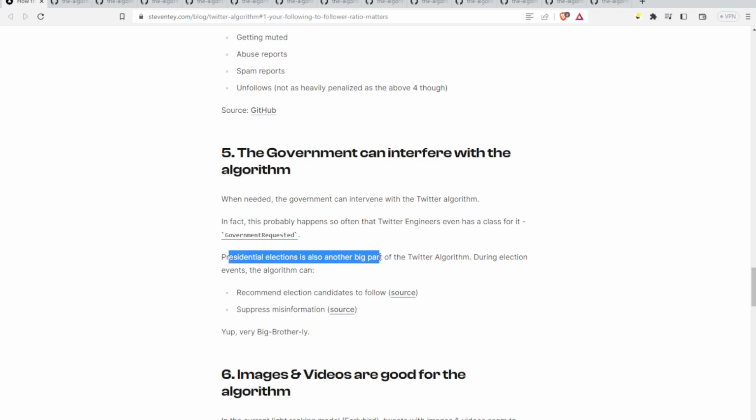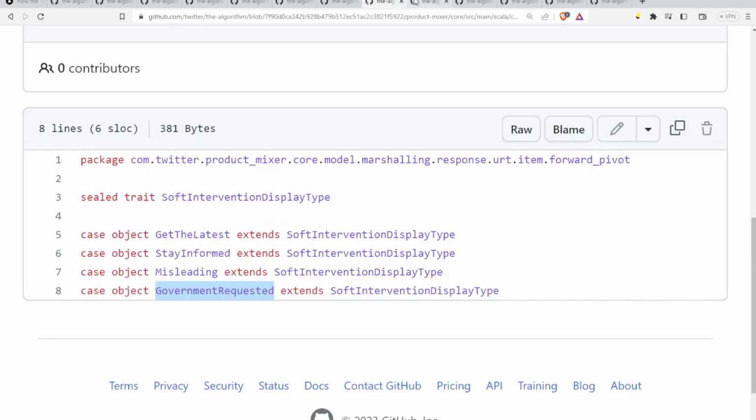So presidential elections are another big part of the Twitter algorithm. During the election events, the algorithm can recommend election candidates and suppress misinformation. Hopefully, pick the right tab. Nope, next tab.